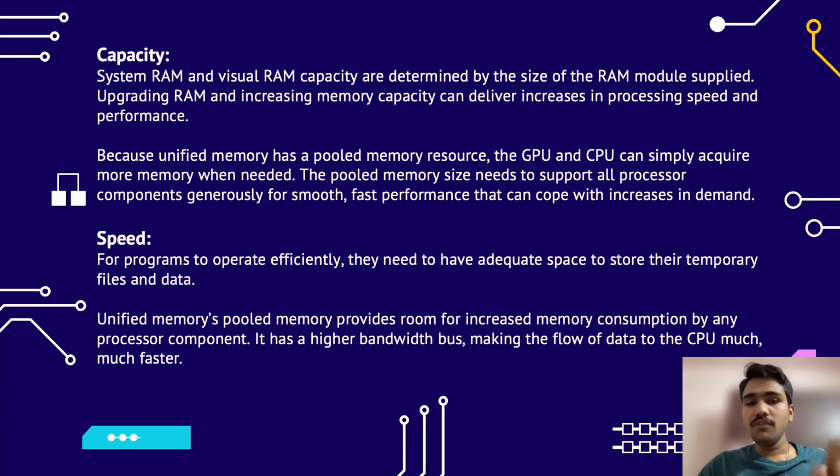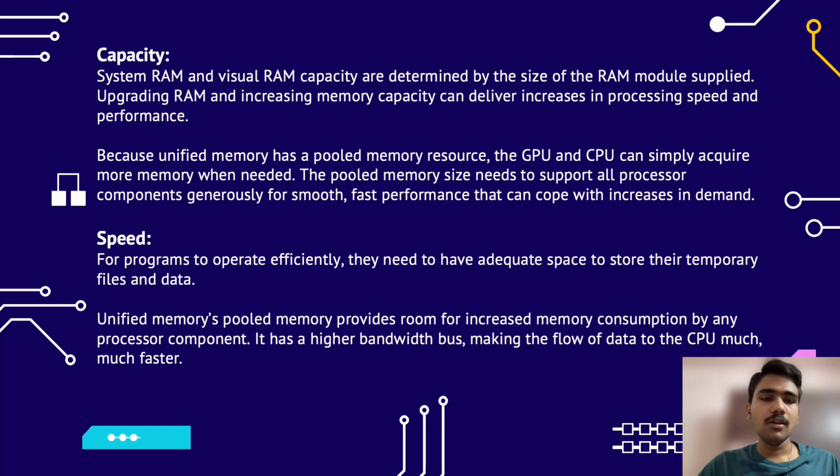But now unified memory has a pooled memory resource, so the GPU and CPU can acquire as much memory as they like. The pooled memory size needs to support all processor components generously for smooth, fast performance that can cope with the increase in demand. But physically upgrading this unified memory is quite expensive.